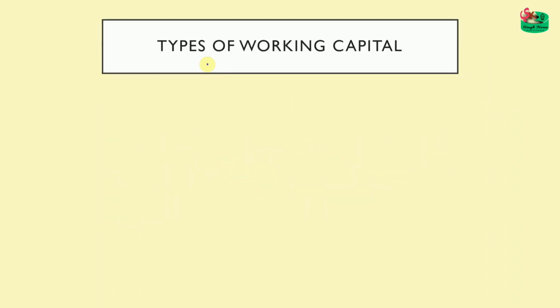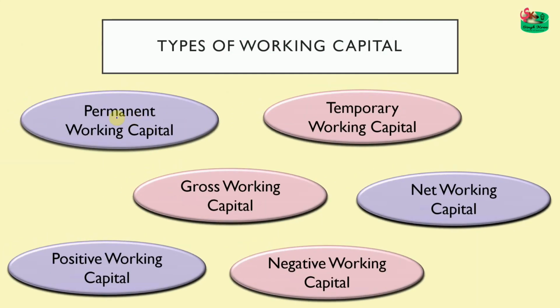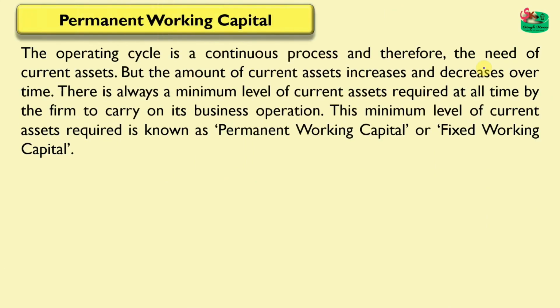So let us begin with the types of working capital. There are 6 types of working capital. First is permanent working capital. Second, temporary working capital. Third, gross working capital. Fourth, net working capital. Fifth, positive working capital. And sixth, negative working capital. So we will see all these 6 types of working capital in detail. Let us begin with the first one, that is permanent working capital.